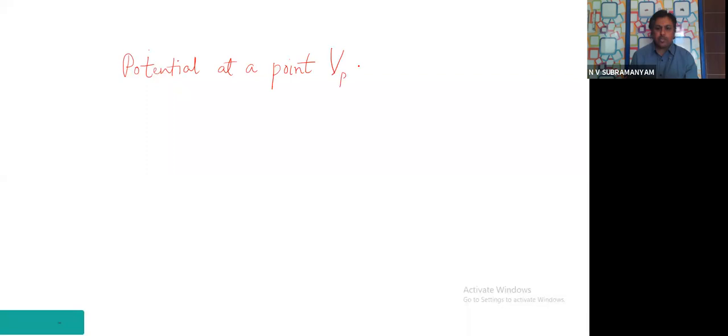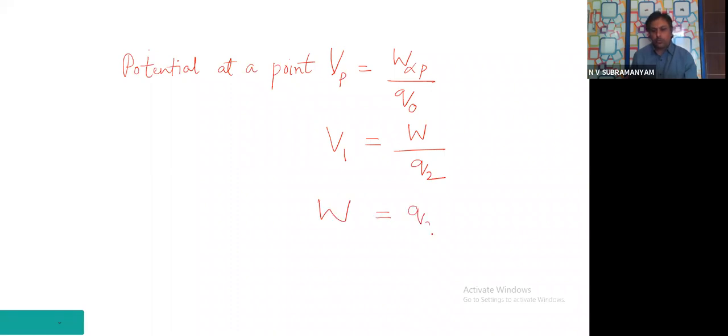Potential at point P is work done to move from infinity to P by Q naught. Now in our case, this has become V1 equals W by Q2. Cross multiplying, what will we get? W equals Q2 multiplied with V1. That is the meaning of the step.